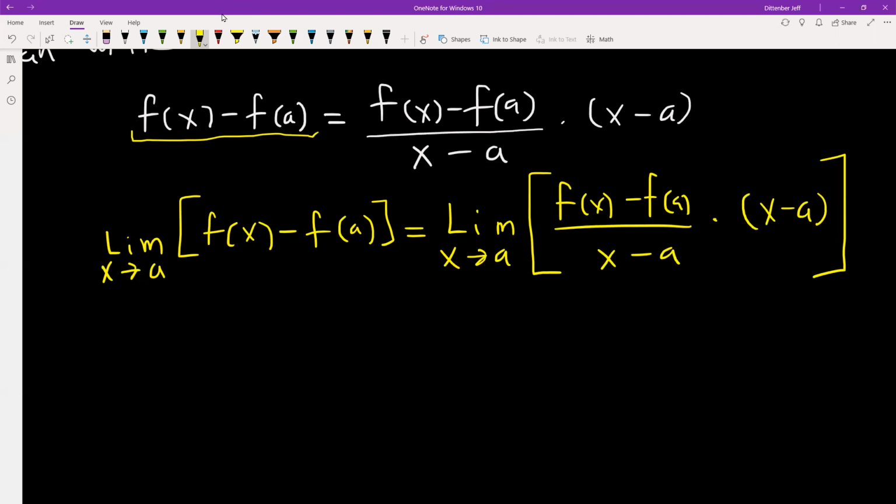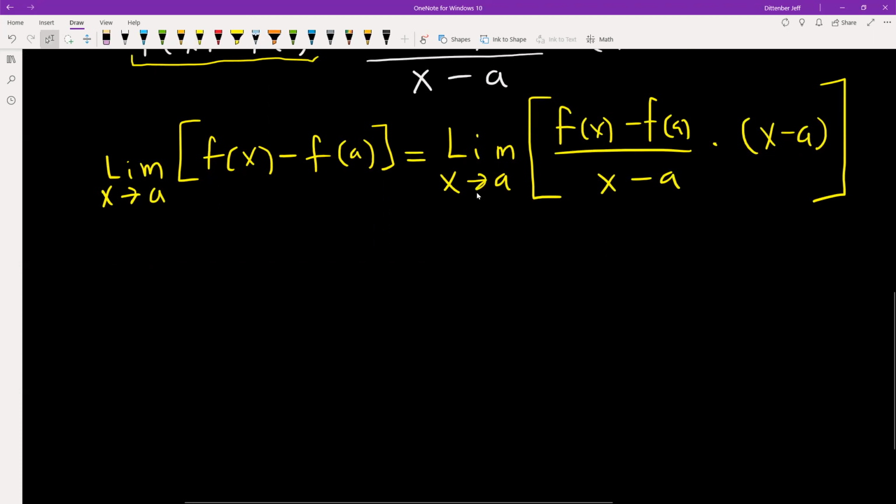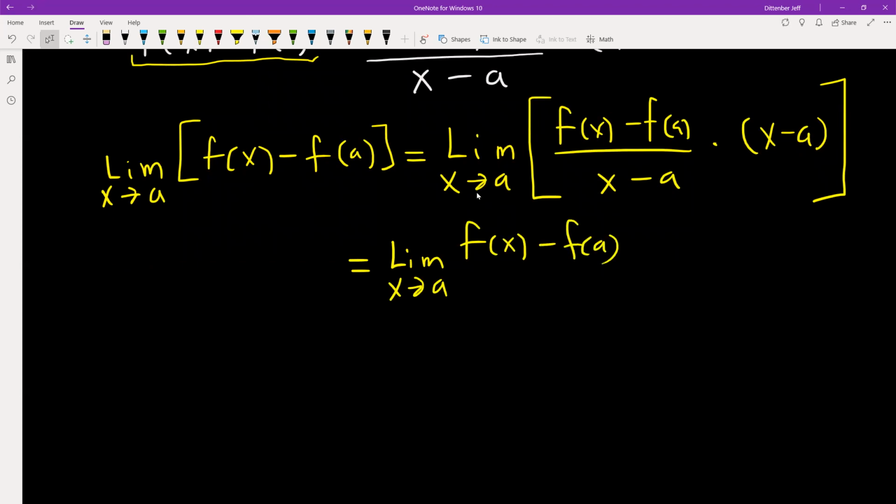Now we can work on the right-hand side for a moment and recall that the limit of the product is the product of the limits. It's similar to distributing. I can apply this limit to both of these expressions individually, like so.